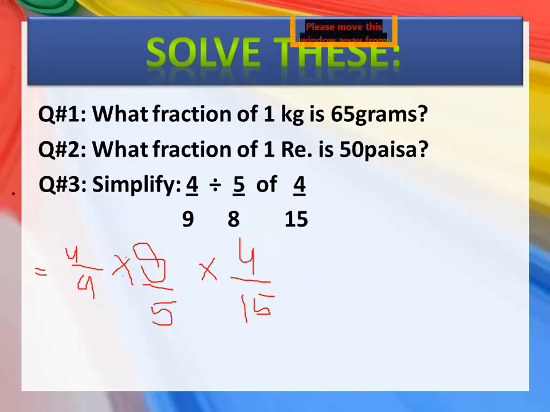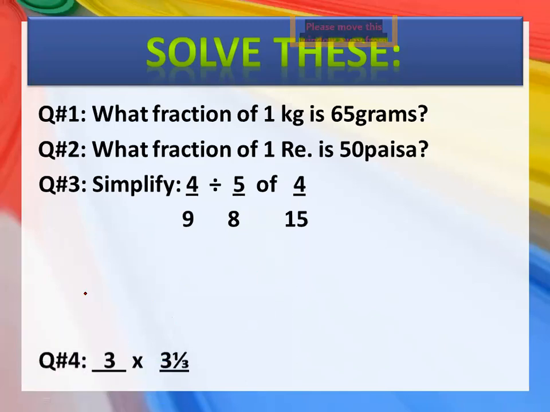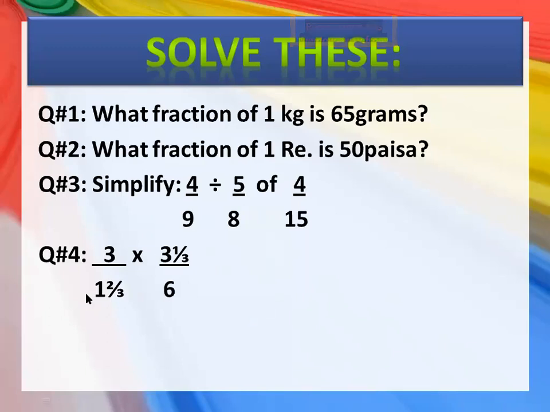As you can see, nothing can be reduced here, so you will simply multiply these numbers, so it will become 128 upon 675. So this is your answer. Now solve this one. Now this is your last question. Kindly try to solve it faster as time is running out.